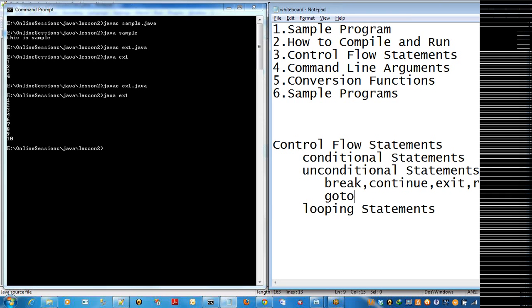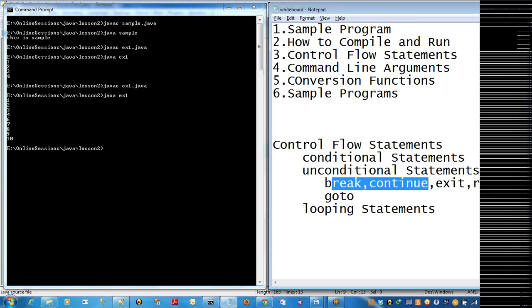Yeah. Unconditional statements: break, continue, exit, as well as return and goto, right? So totally control flow statements can be categorized. Conditional statement is nothing but the selection process. There you can use the if statement as well as switch. And unconditional statements, within this there are different statements that are going to be used: break, continue. These two you can use mostly in the iteration process. And whenever you use break, it will terminate the iteration process.